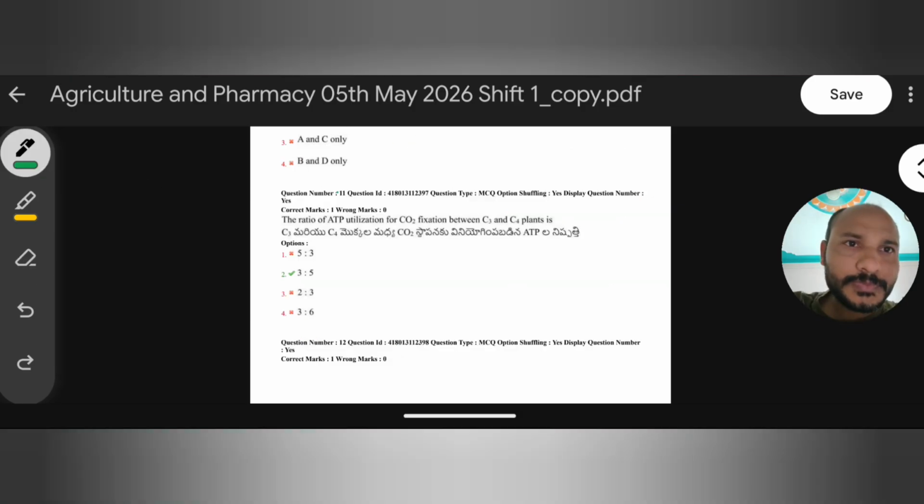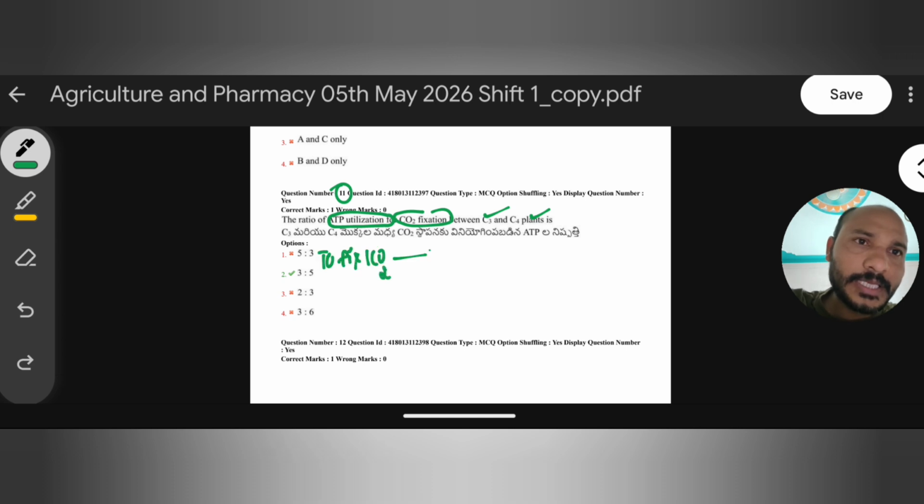One more. The 11th question: the ratio of ATP utilization for carbon dioxide fixation between C3 and C4 plants. Here first we have to discuss that ATP utilization is completely different in C3 and C4. To fix one molecule of carbon dioxide in a C3 plant, it requires 3 ATPs. Remember, 3 ATPs.